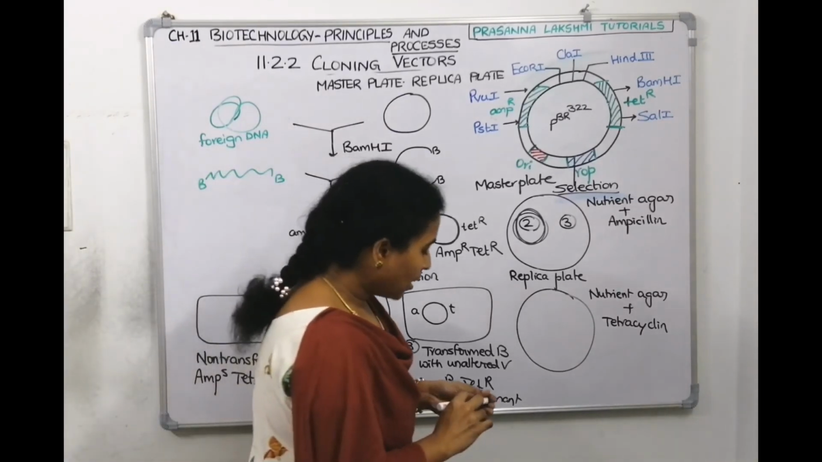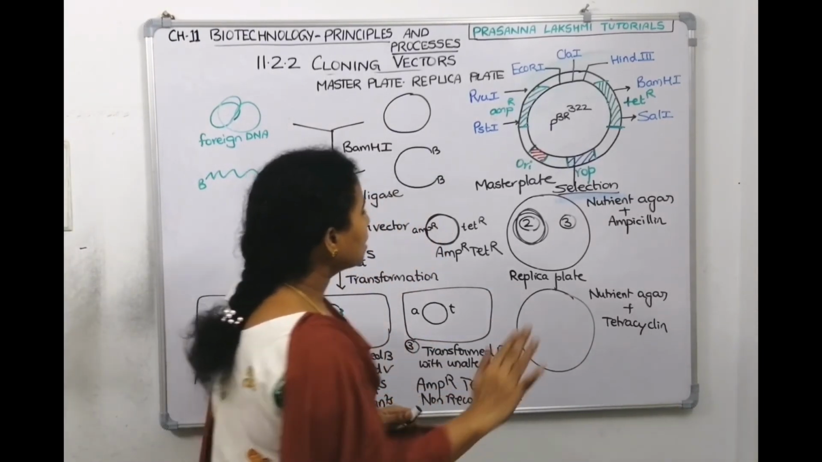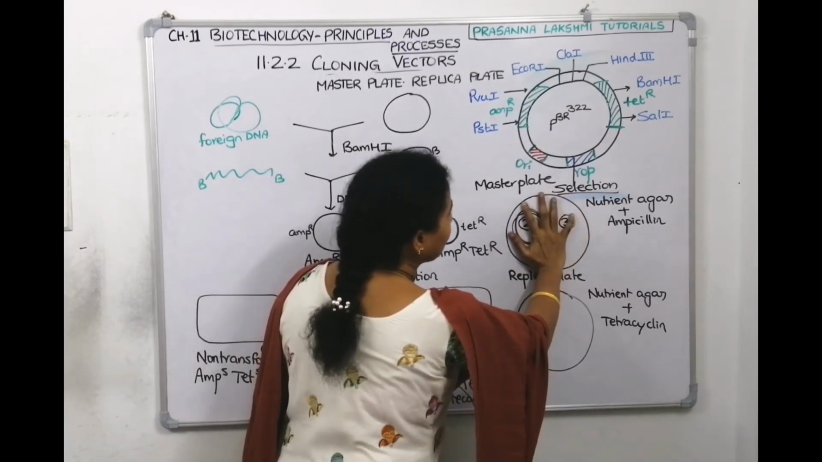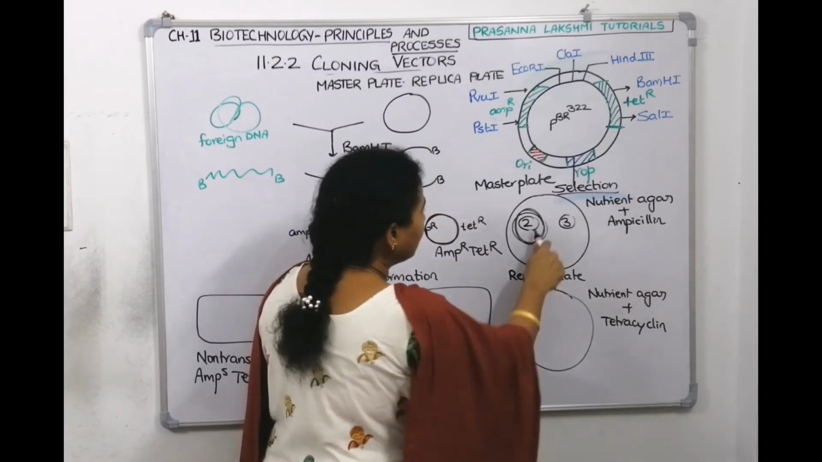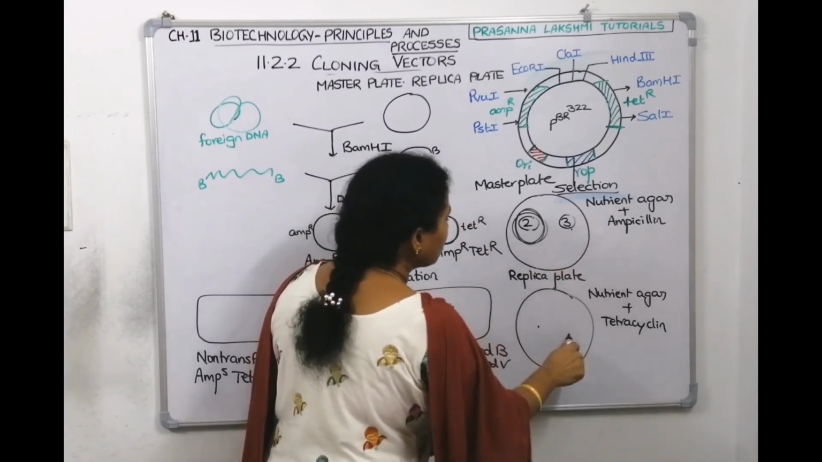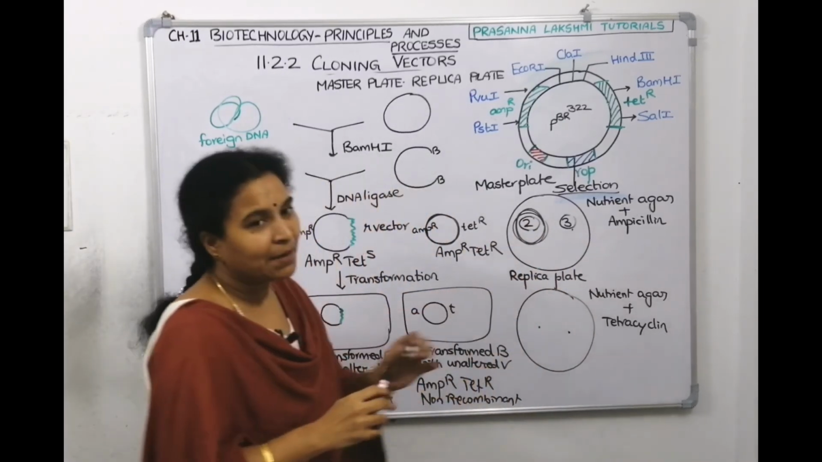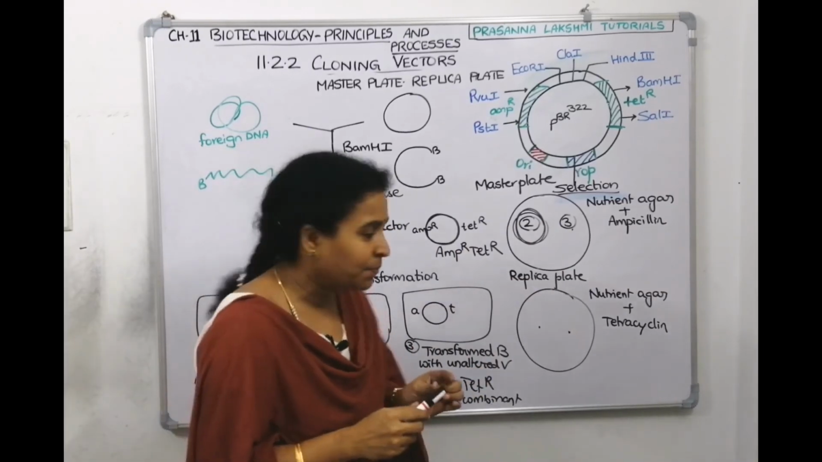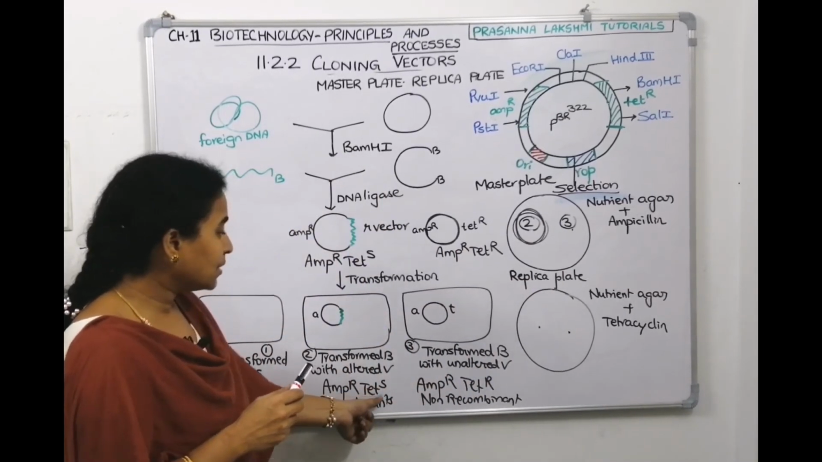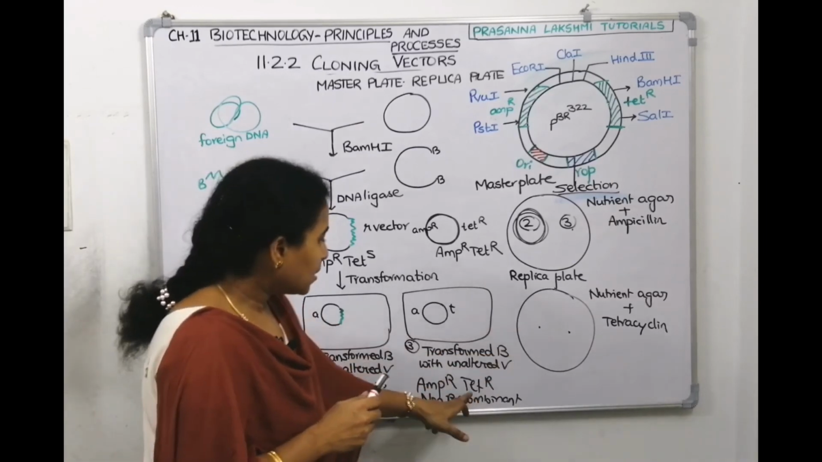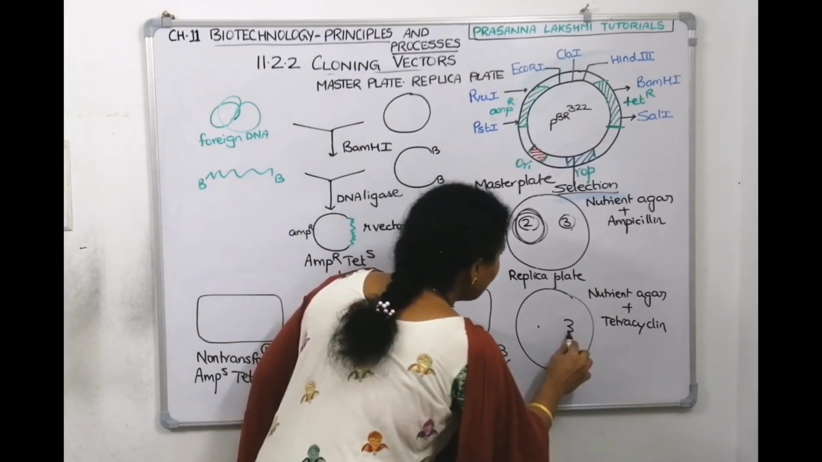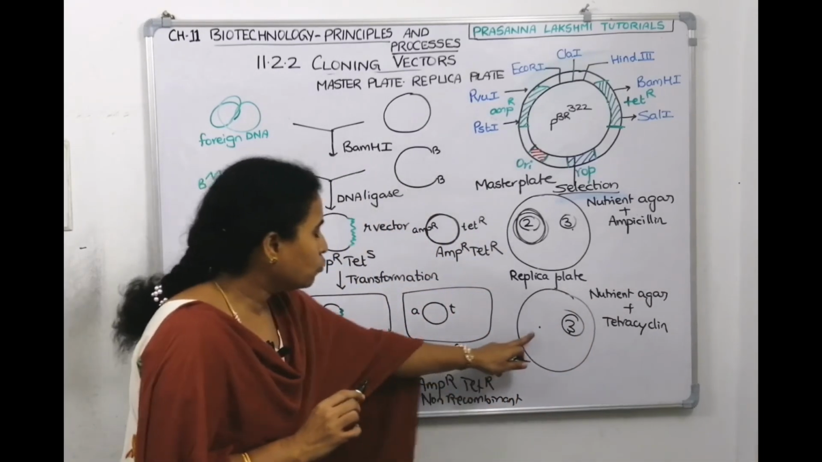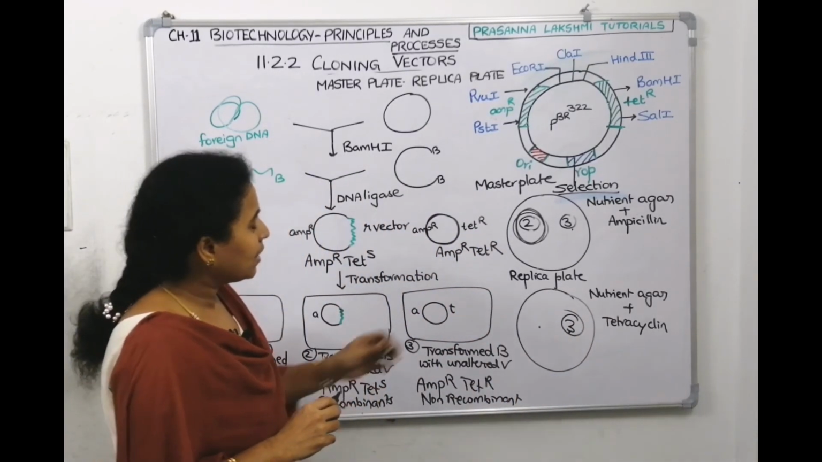And why did you call this a replica plate? Because you need to take a cheesecloth and give the replica here. Means this dot should come here, this dot should come here. Exact replica we need to maintain. And just now we are telling that this bacteria is sensitive, it can't grow. This bacteria is resistant to tetracycline, it will grow. So 3 will grow, whereas 2 is not growing in the replica plate.